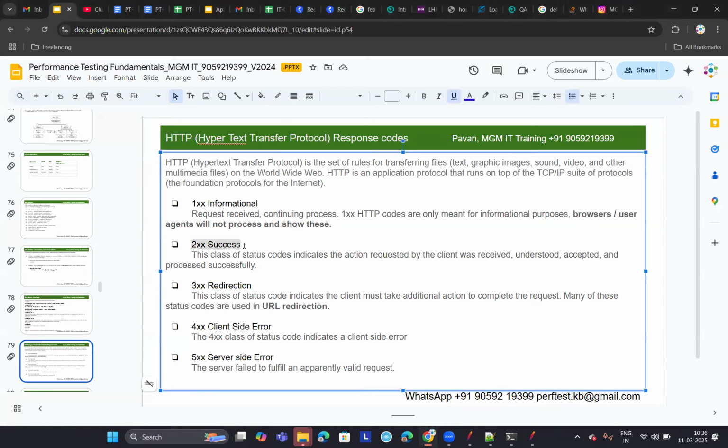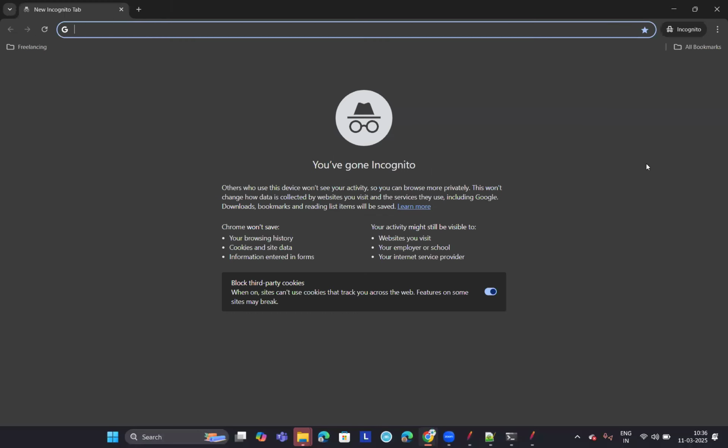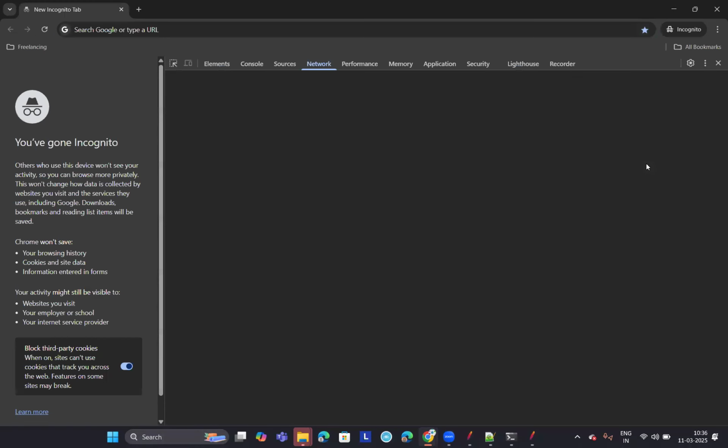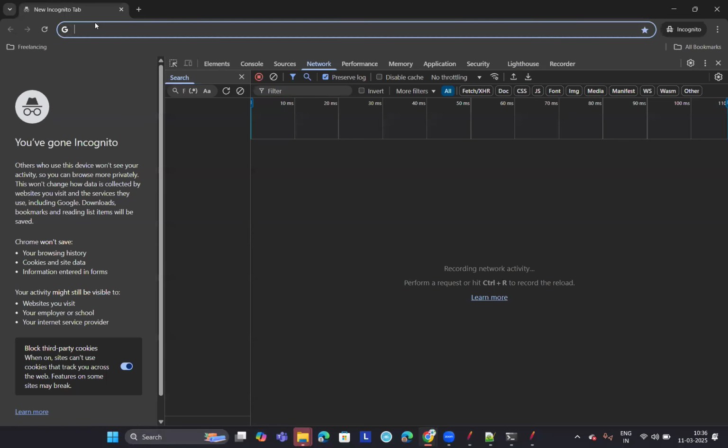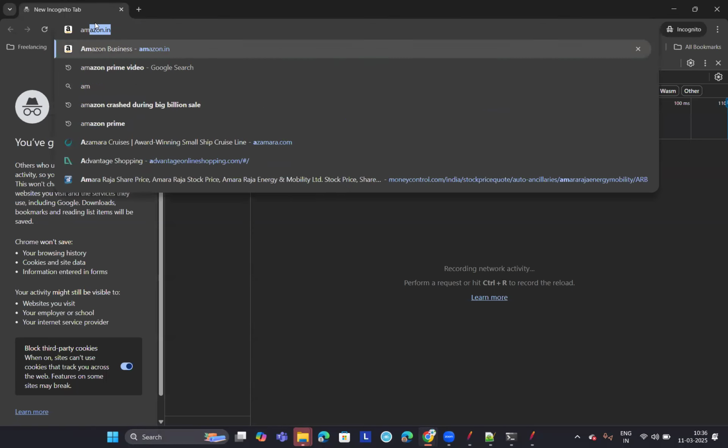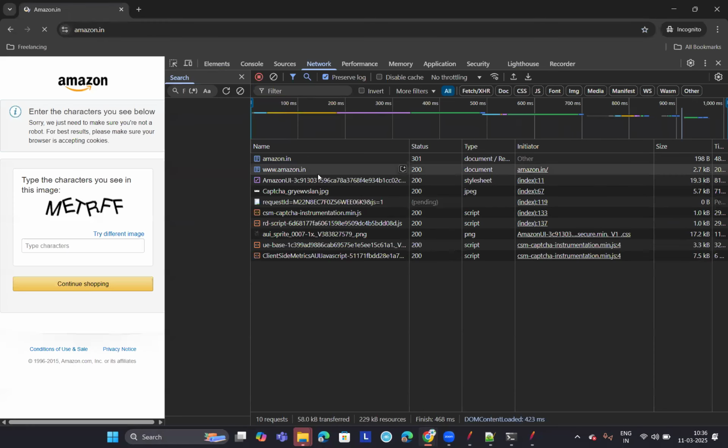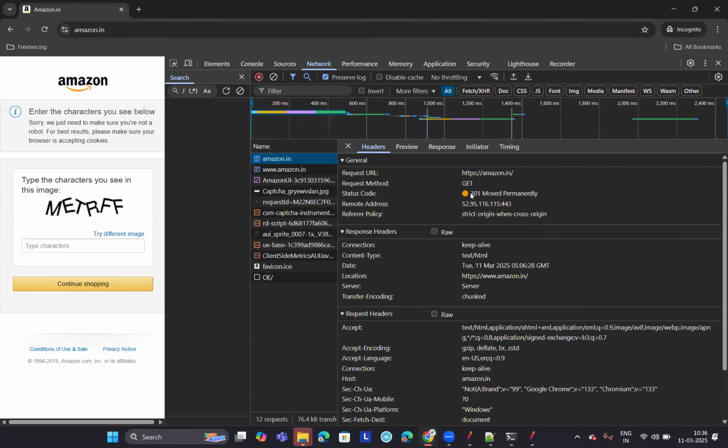The next response code is 2xx, which indicates success. You remember, last time when we checked in developer tools, I had shown that whenever you send a request, you will get a response from the server. If you look at the main URL, you see some response code. Here it is 301, moved permanently. You see something called status code, right? This is nothing but the response code. And 301 indicates a redirection.